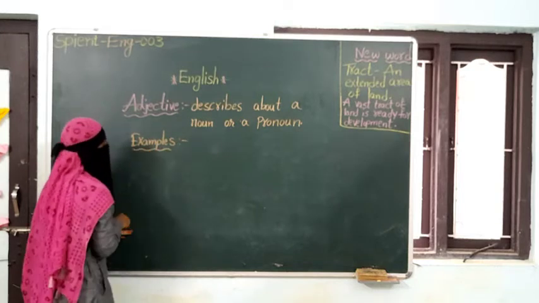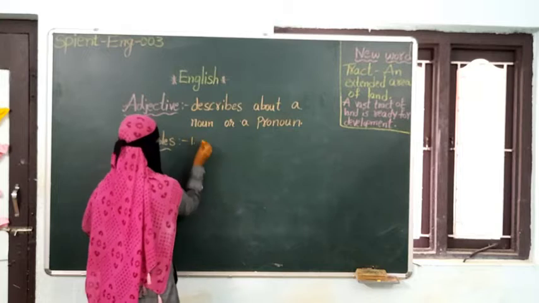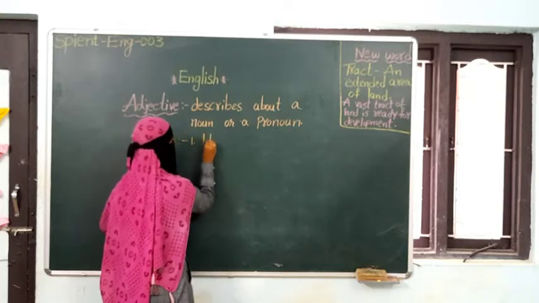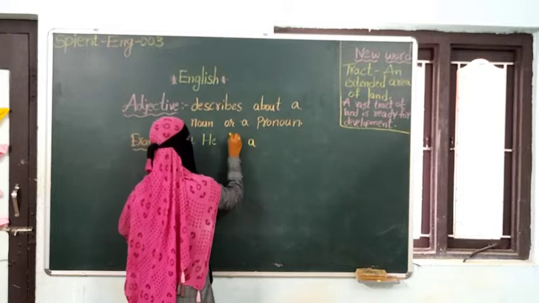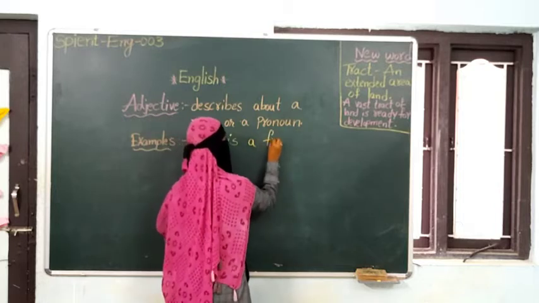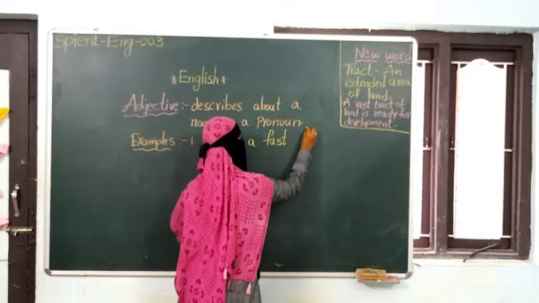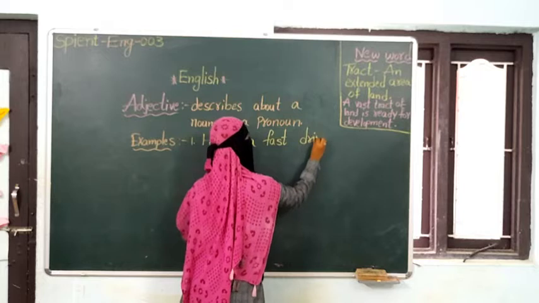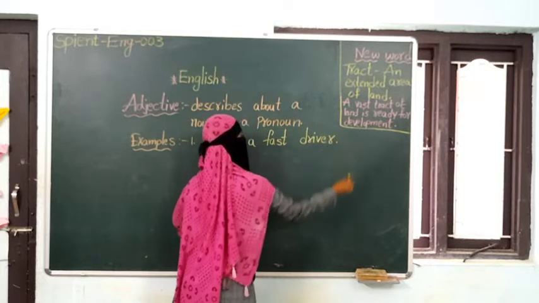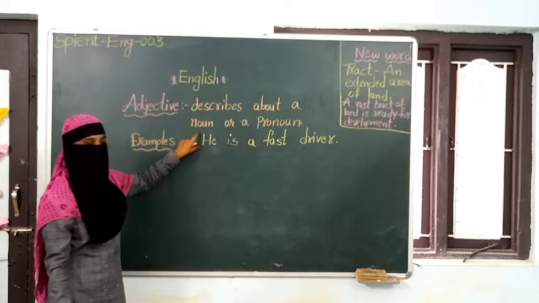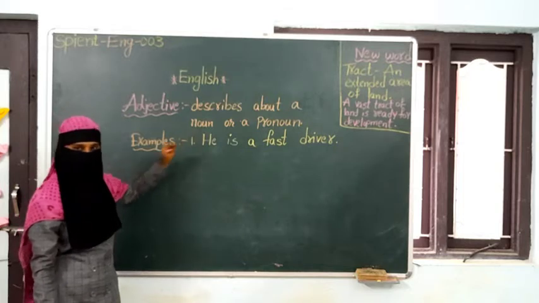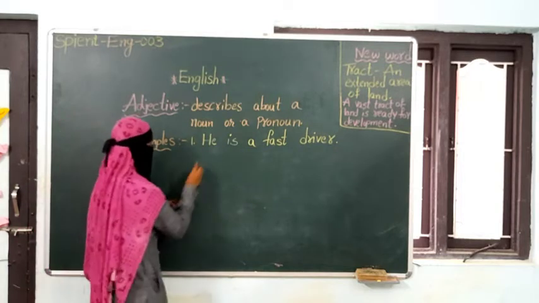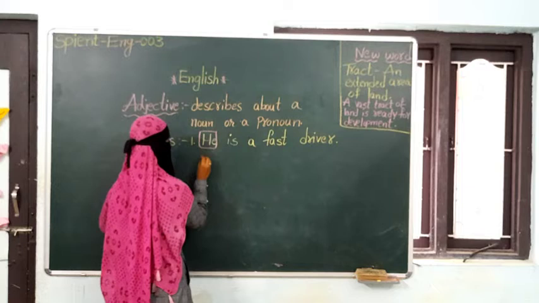First example is, he is a fast driver. So, what is "he" here in the sentence? He is a pronoun.